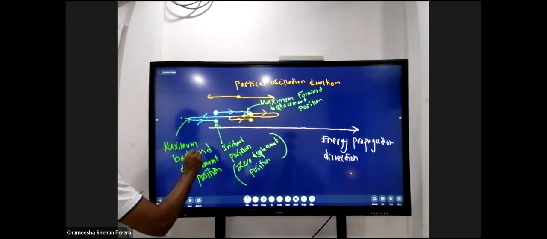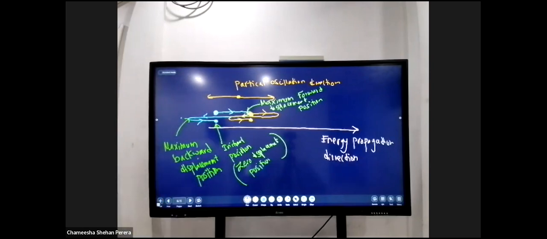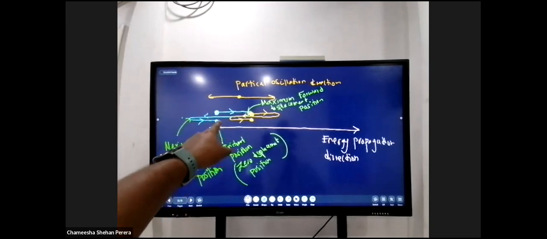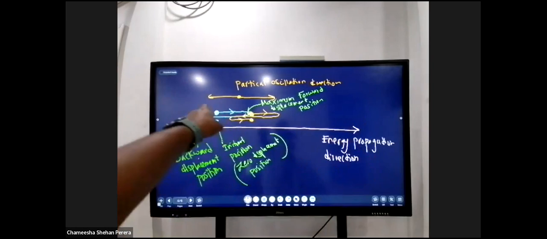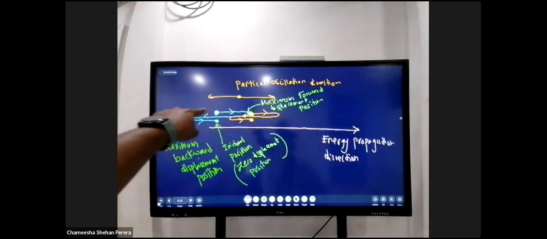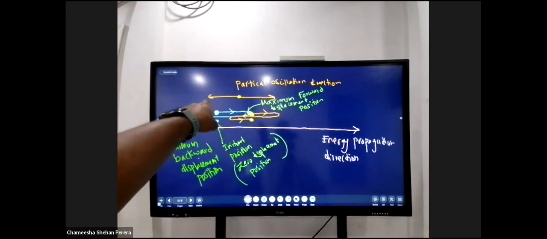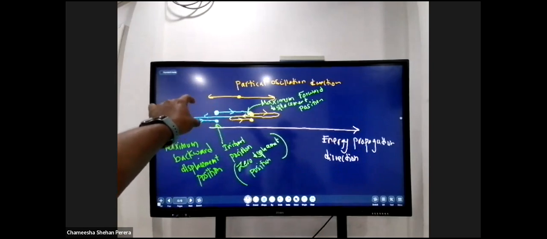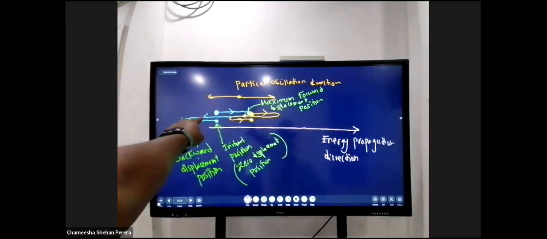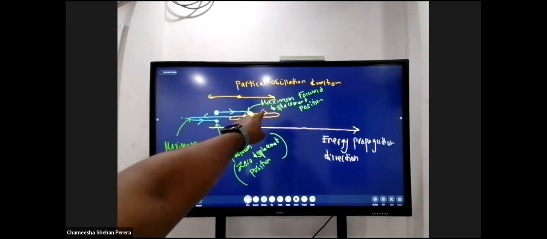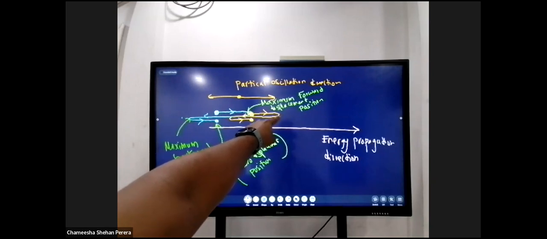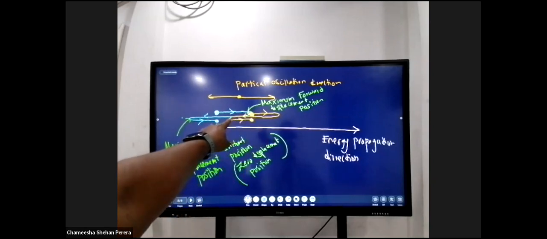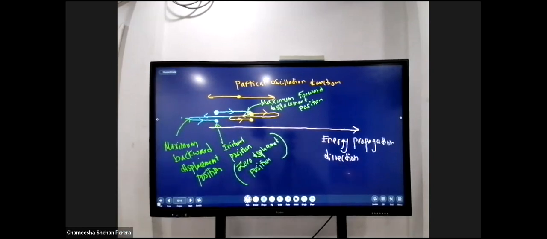Okay, very simple. Quickly note them now, right? So in a longitudinal wave, with the energy propagation direction, the particles move forward, backward, and come back to the initial position, the particle's original zero displacement position, the maximum forward displacement position, and the maximum backward displacement position, right? So very simple.